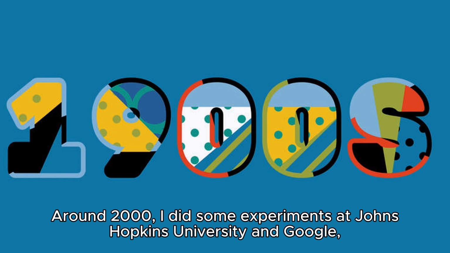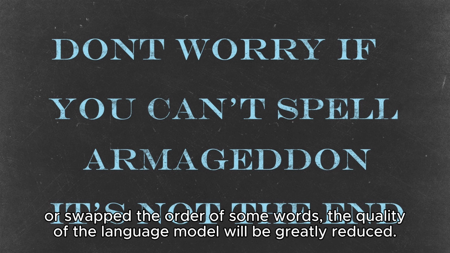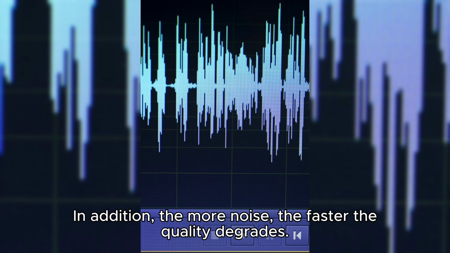Around 2000, I did some experiments at Johns Hopkins University and Google, mixing the text used to train the language model with some noise, such as typos in the text, or swapping the order of some words. The quality of the language model will be greatly reduced. In addition, the more noise, the faster the quality degrades.